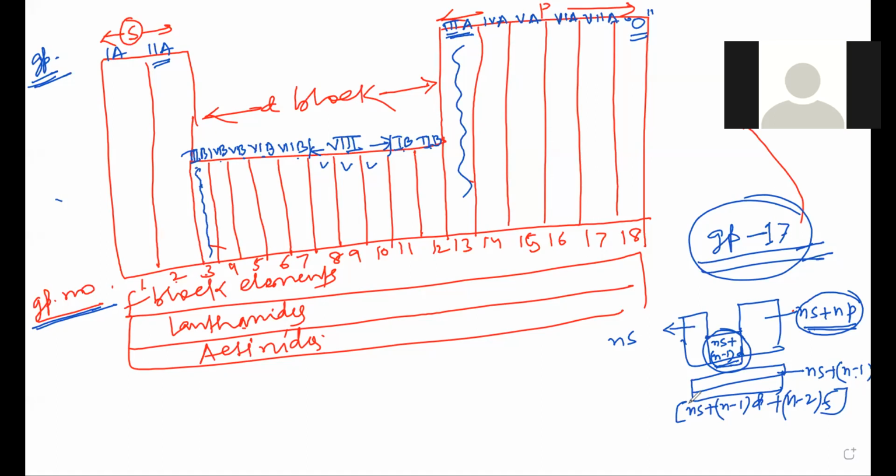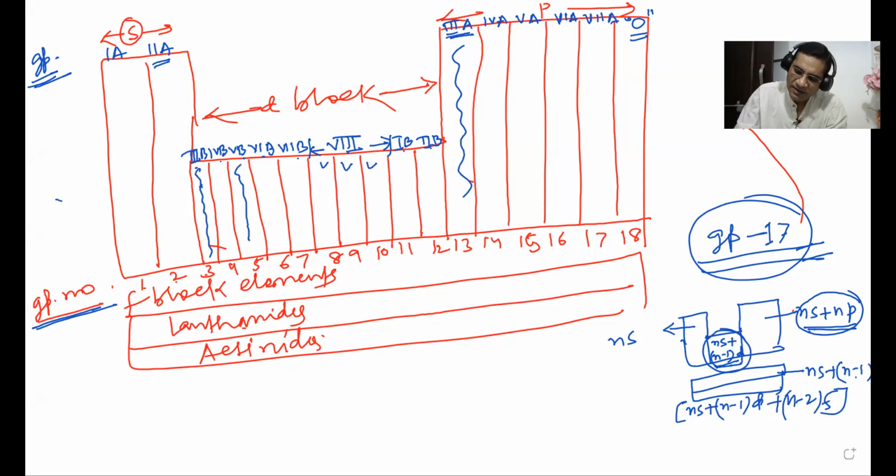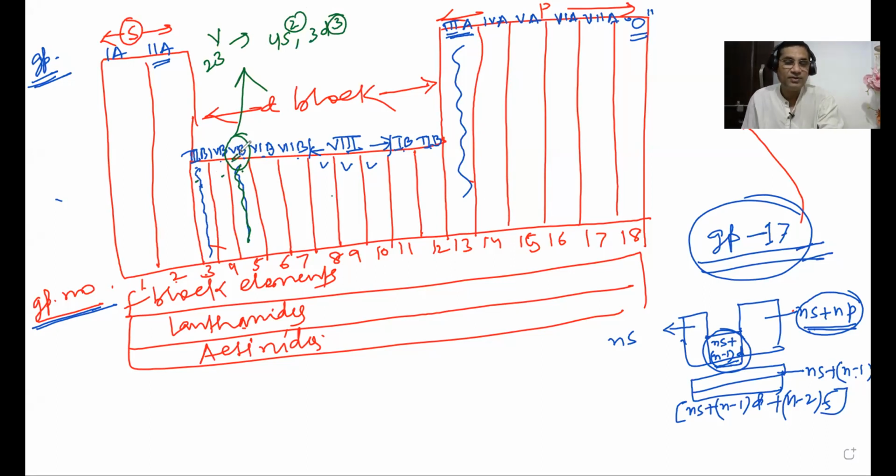Yes, sir. If you ask me why sir you have given this group the name 5th B, it is because in scandium, titanium, vanadium, vanadium is 23. If you write the electronic configuration of vanadium, what will you write? 4s2 3d3. See, 3 plus 2 is 5, that's why you wrote here 5th B, because the sum of the number of electrons in this group is 5.